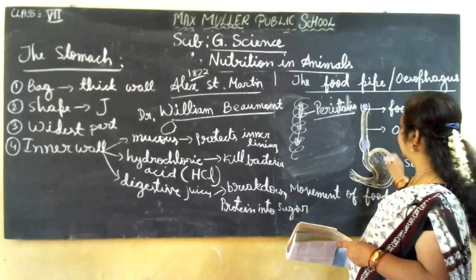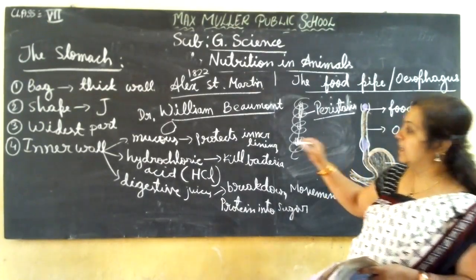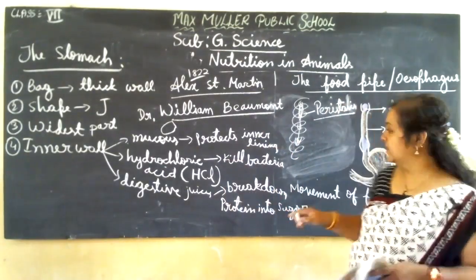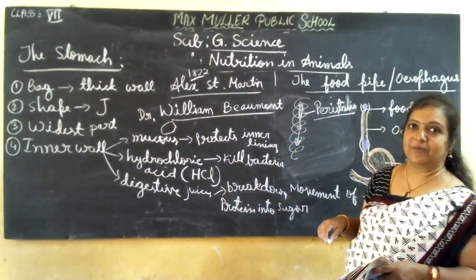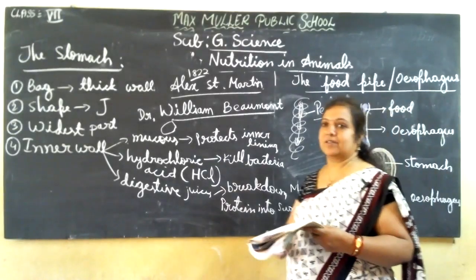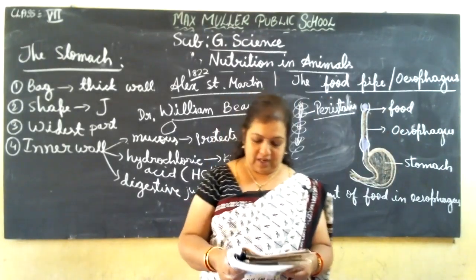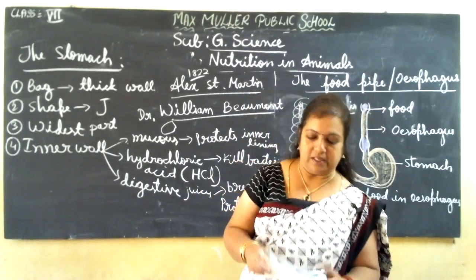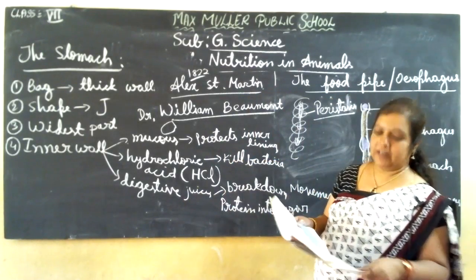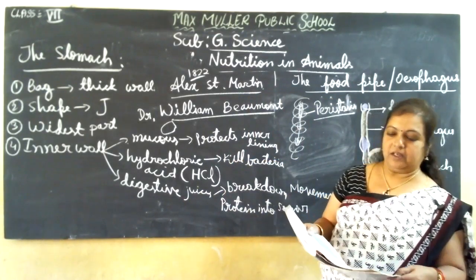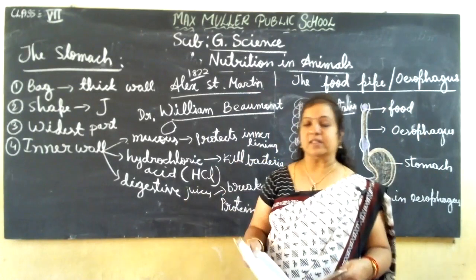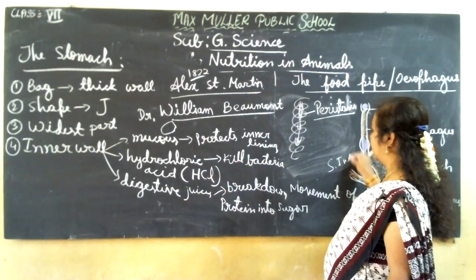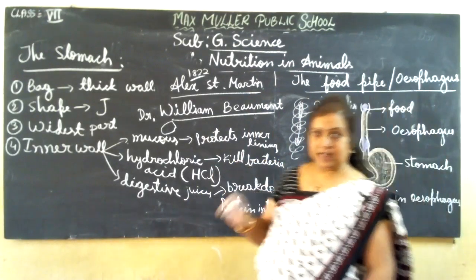Then he found the churning activity and the release of these raw chemicals inside the stomach, and when it opens and closes, all that he found out and released to the world. In this way, in the stomach area, the food will be fully digested. Then we will move to the small intestine part. After this, it will go to the small intestine. That I will do in the next class.